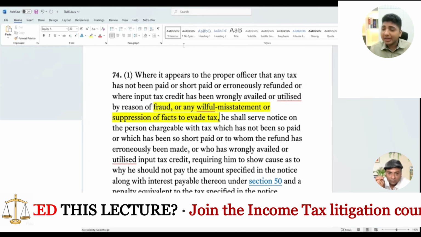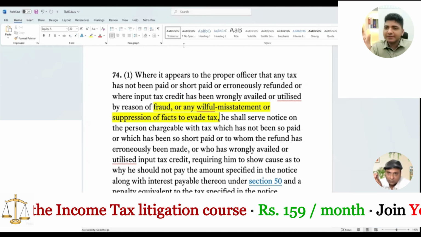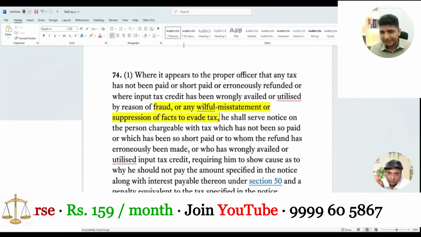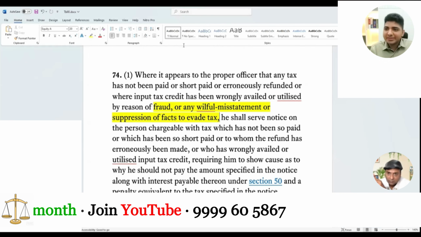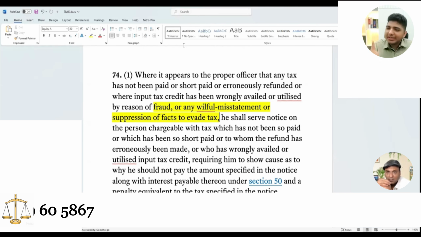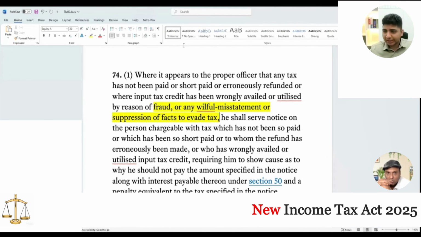That becomes fraud. Whereas willful misstatement basically means, the difference between willful misstatement and suppression is keeping quiet, whereas willful misstatement is a lie. At best it is a lie. So a lie becomes a lie when I know that it is a lie. So willful misstatement means it is a misstatement that I have told something wrong.